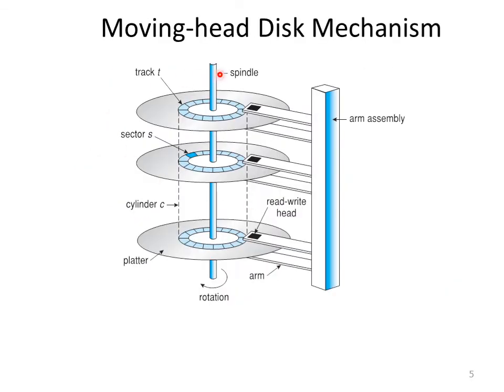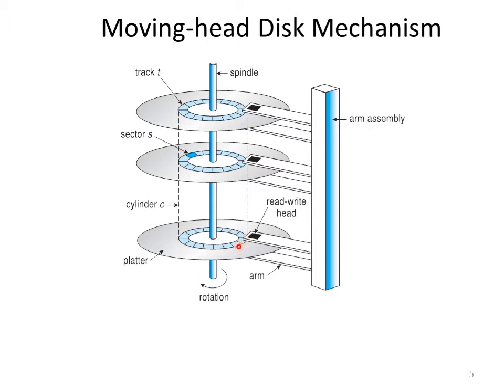We have a figure of the disk mechanism, showing how the head in the disk moves from one position to another. We have the circular structures known as the cylinders. All these are mounted on one spindle, and this rotates. Every cylinder is attached to an arm assembly with a read-write head, which is used to read data from the cylinder and place data onto a particular sector.